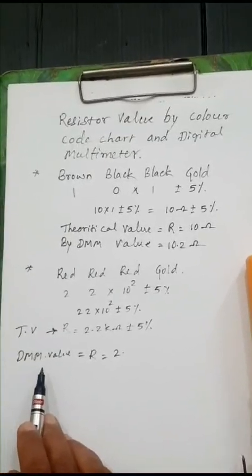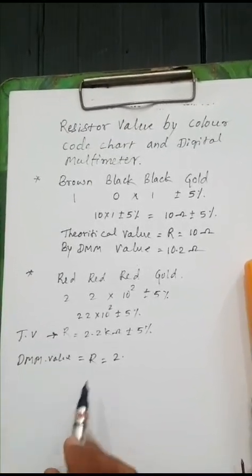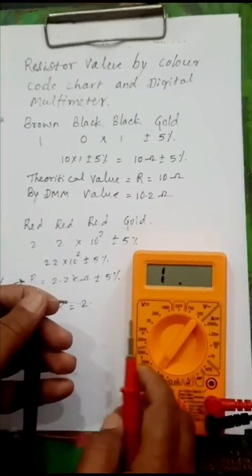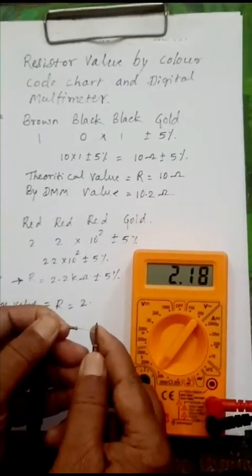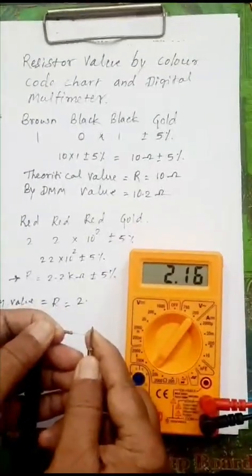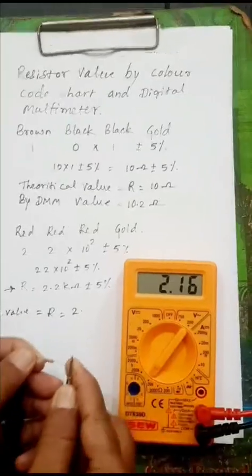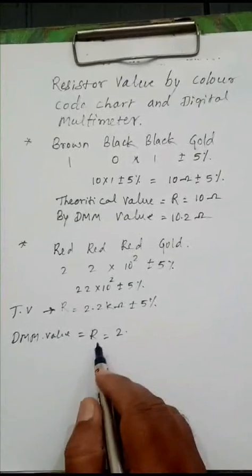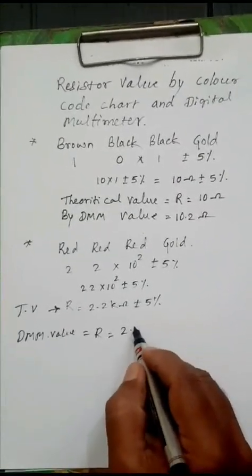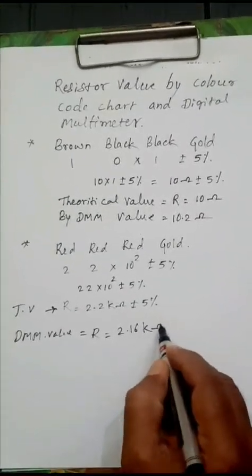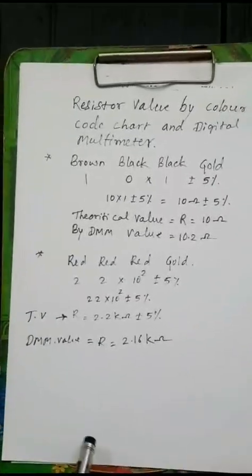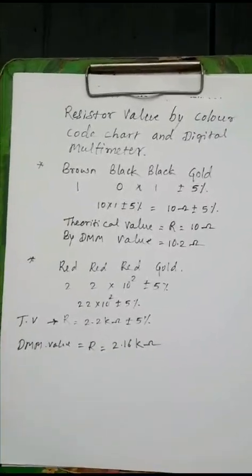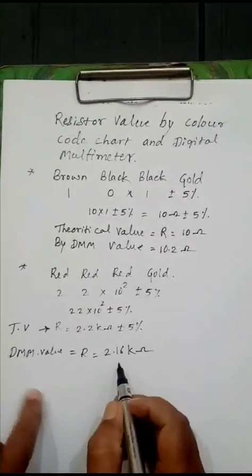I am checking by digital multimeter. Let's see by digital multimeter. The digital multimeter shows 2.16 kilo ohm. Therefore, digital multimeter value is R equal to 2.16 kilo ohm. The resistor theoretical value is 2.2 kilo ohm, and by digital multimeter the value is 2.16 kilo ohm.